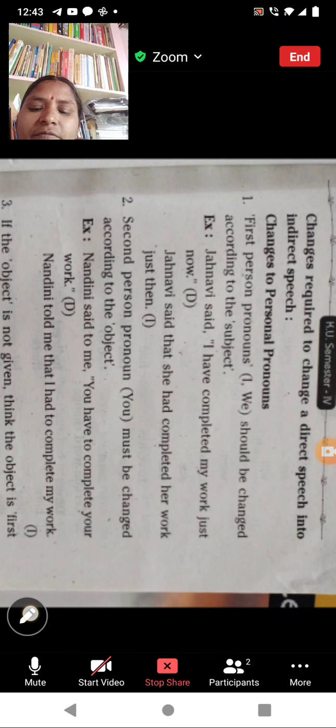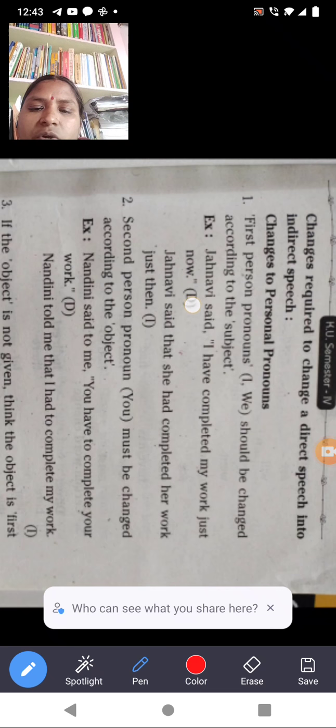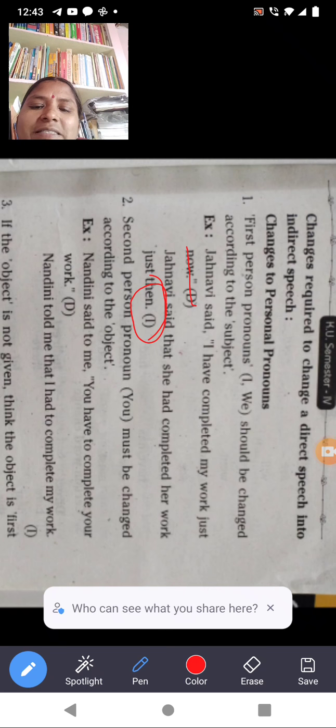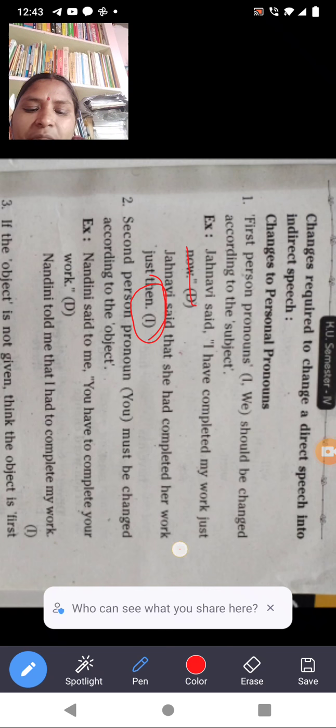"Have" will be changed into "had", and "now" will become "then". Keep in mind that wherever you use "now", you change it into "then" in indirect speech.